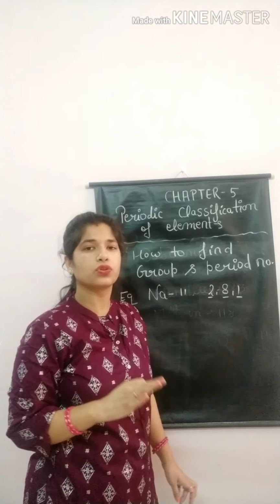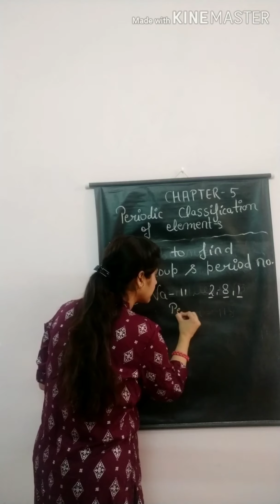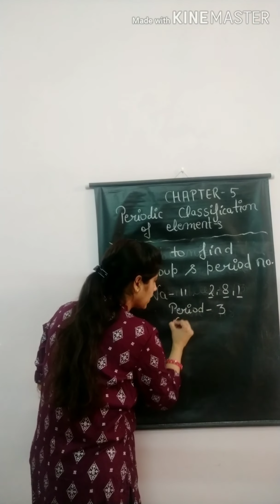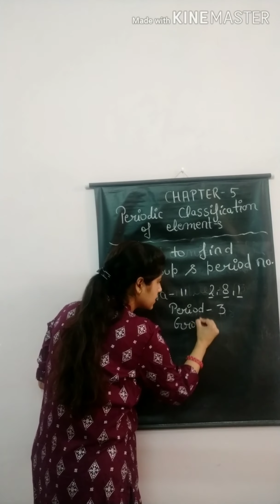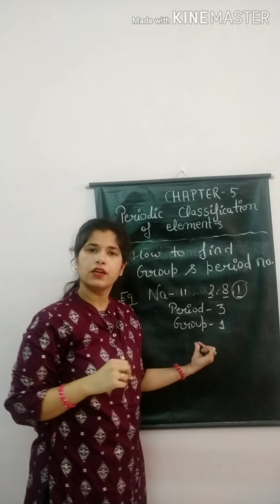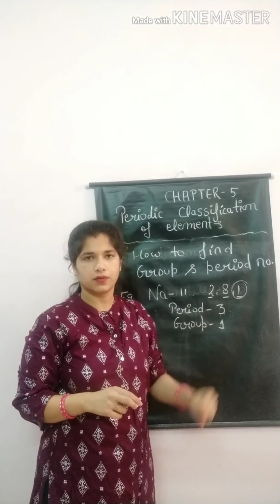How many shells are there? 3 shells, that is K, L and M. So our period number is 3 and our group number is 1. The outermost shell defines the group number. The number of shells defines the period number.